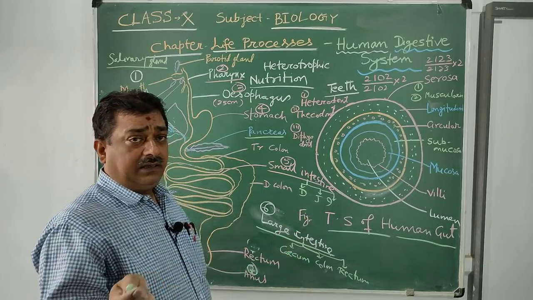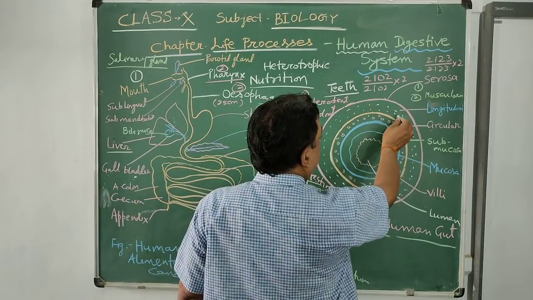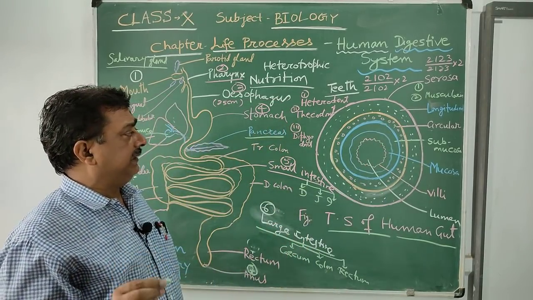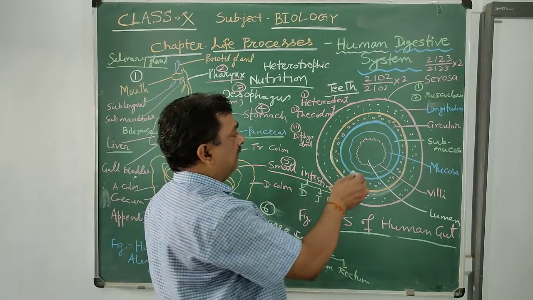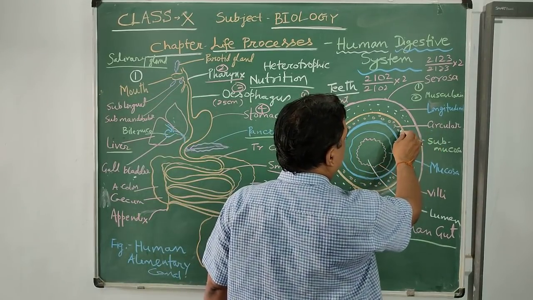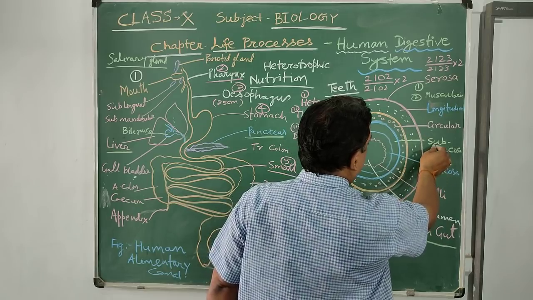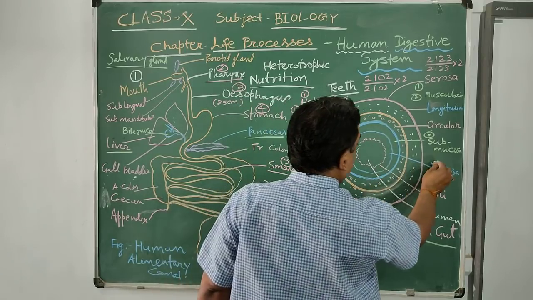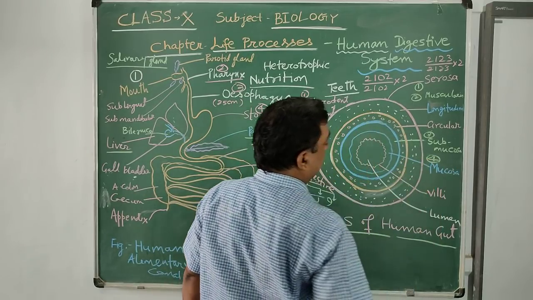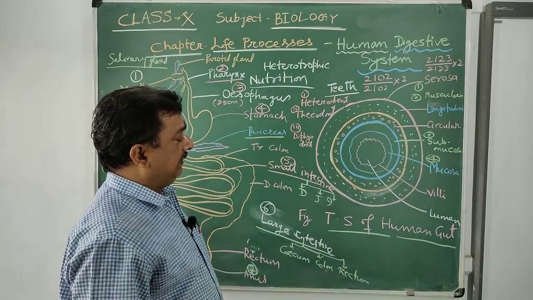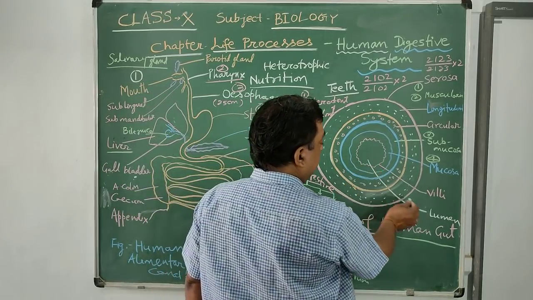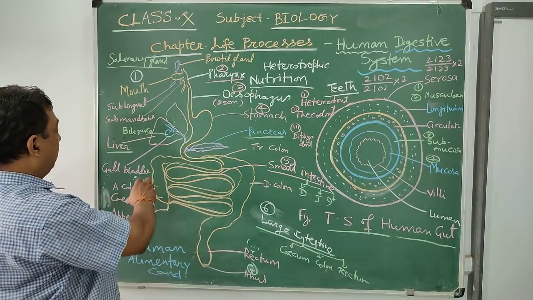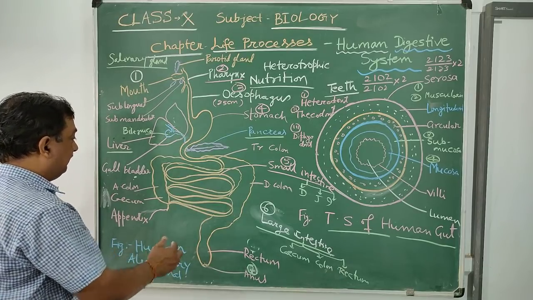In the diagram, you can observe that circular is represented by a line or short segment, but longitudinal is represented by circles. The next layer, third, is submucosa, and the innermost layer is called mucosa, represented by villi. The central cavity is called the lumen, the hollow cavity. So these are the important parts of the alimentary canal.